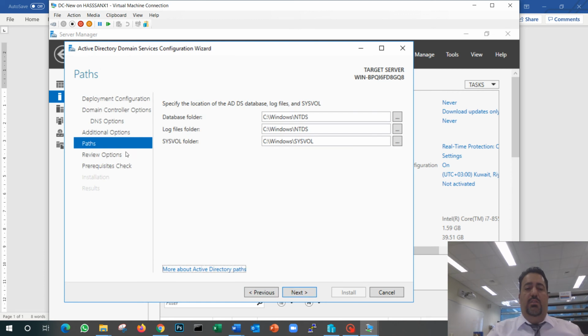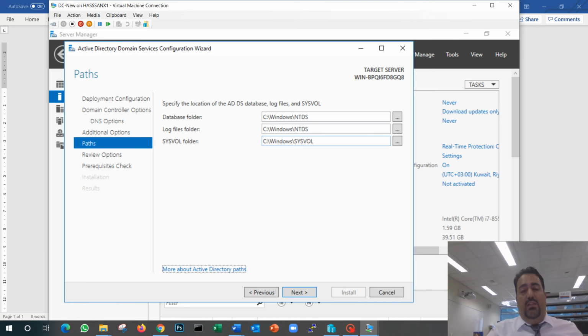At this step of installing the domain, it is asking me where do you want to store your Active Directory files. We know Active Directory is a database, so it's simply asking where you are going to store your database. Good. I can select any folder. Usually you can store it on the same machine, like in our real life example, we store it on the same machine